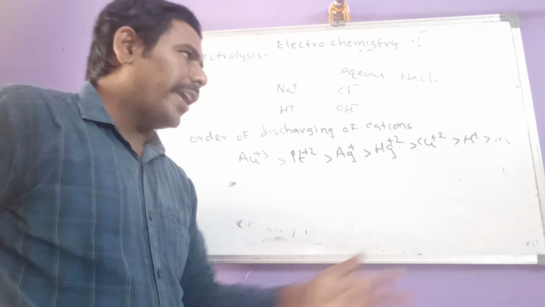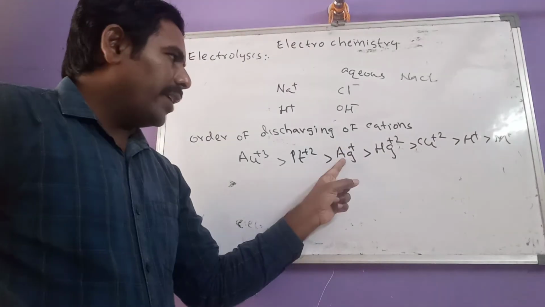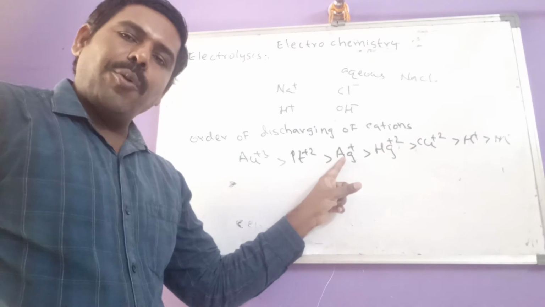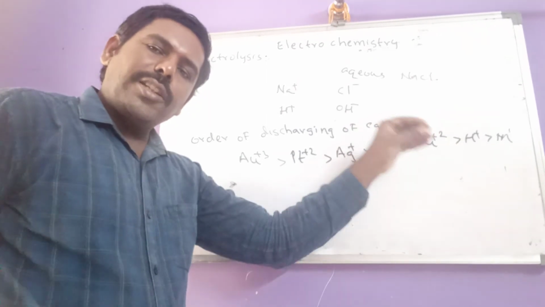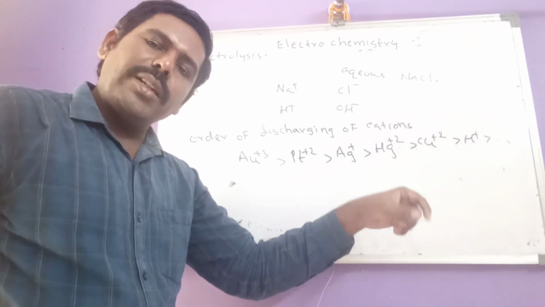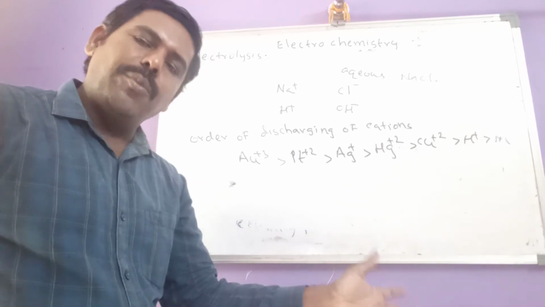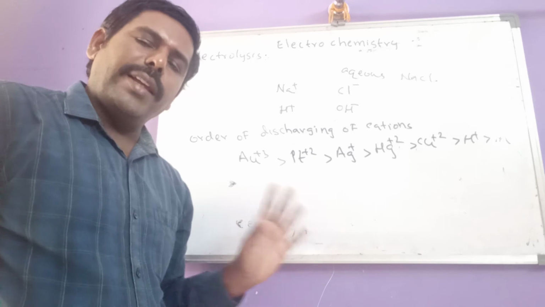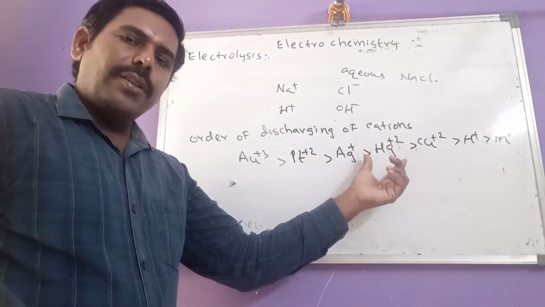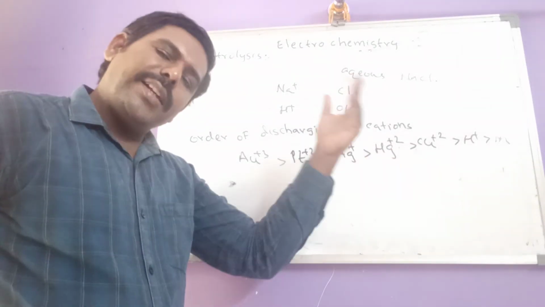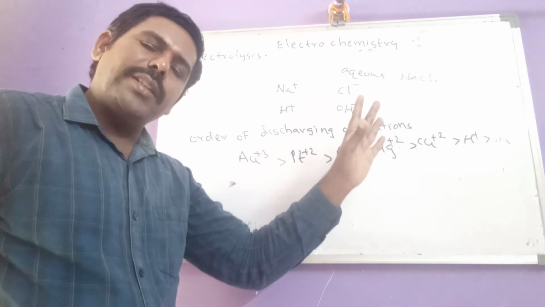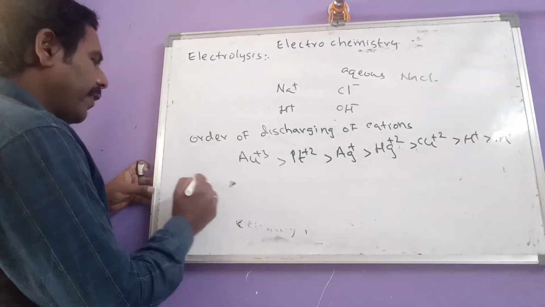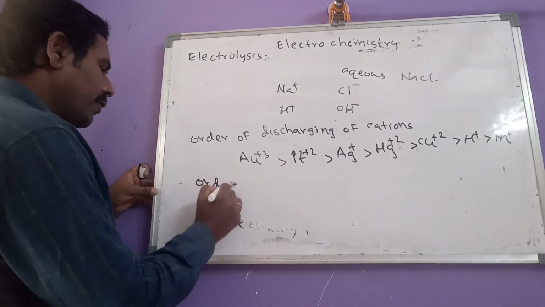In a similar way, if H+ and Ag+ ions are present, silver is the product at the cathode, H+ remains in the solution, and hydrogen is not liberated at the cathode. So except these 5 ions, if any other cation is there, hydrogen is the final product. So remember that.